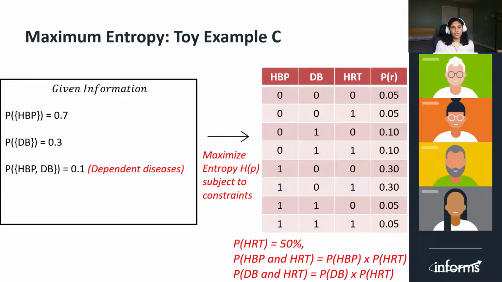In our final example C, we demonstrate the form of constraints that we are using in our approach. We have the marginal probabilities of HBP and DB, which is 0.7 and 0.3 respectively. But we also know that the probability of HBP and DB occurring together is 0.1. After maximizing entropy and obtaining the probabilities, we can verify that these constraints are satisfied. Note that the joint probability of 0.1 for HBP and DB means that the two diseases are less likely to co-occur than under independence, since the product of their marginal probabilities is 0.21.